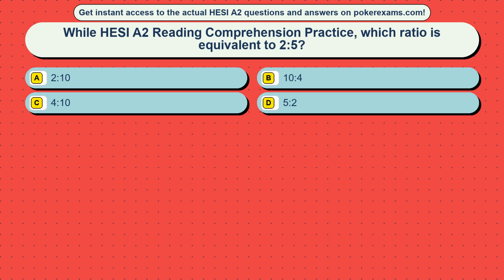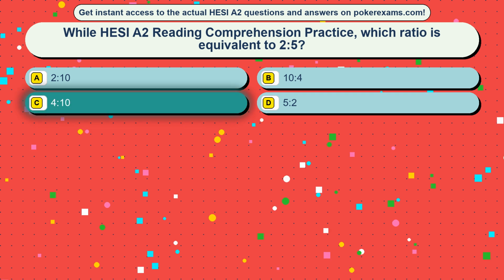Question 7. While HESI-A2 Reading Comprehension Practice, which ratio is equivalent to 2:5? Option A, 2:10. Option B, 10:4. Option C, 4:10. Option D, 5:2. The correct answer is option C, 4:10.